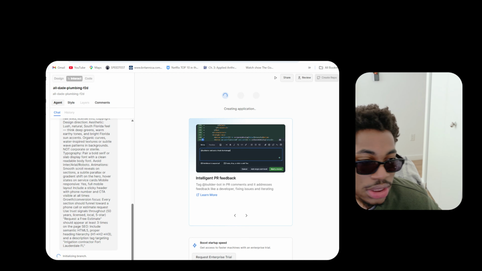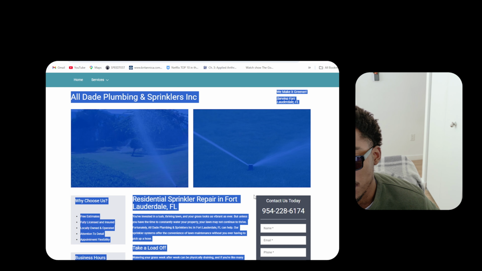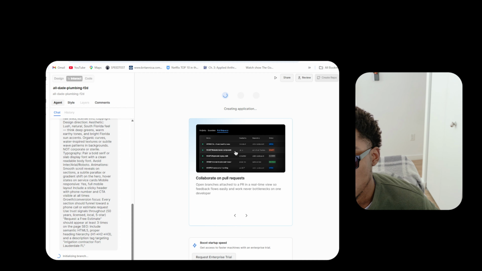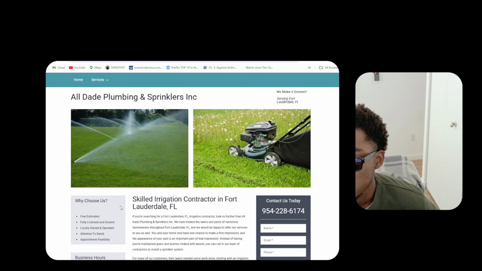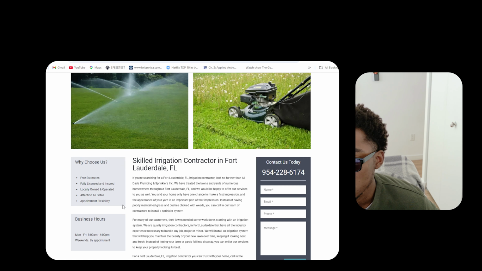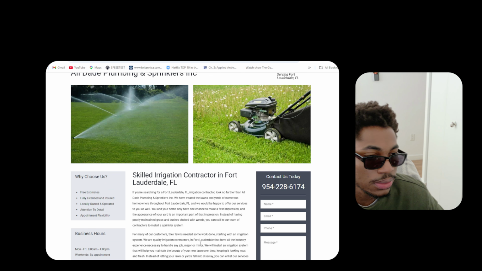Let's just look at some more stuff about the business, maybe some things that we can do to help elevate this business while builder.io is running. So they do give a free estimate. I do think this should be highlighted actually, so they could give your location a free estimate of how much this thing is going to cost. So that's something that's a plus.